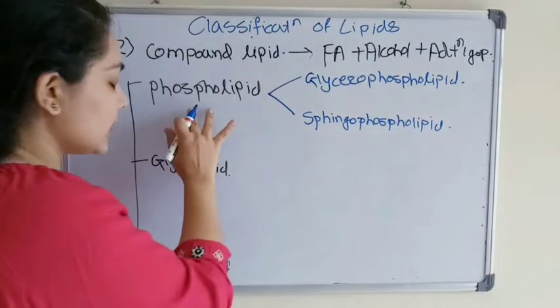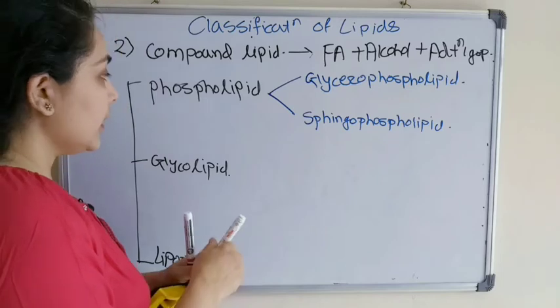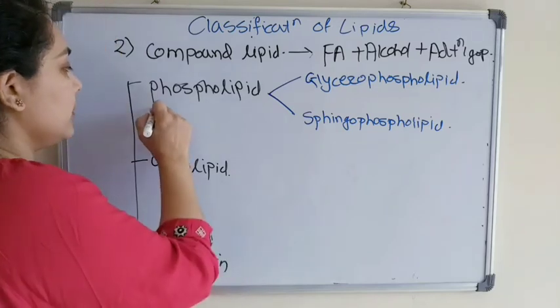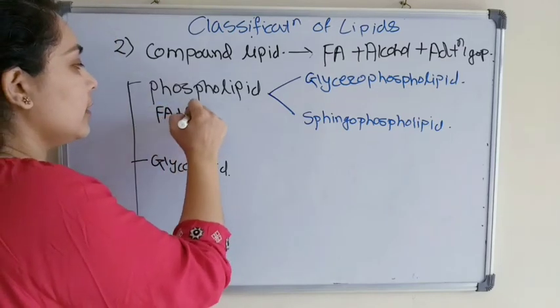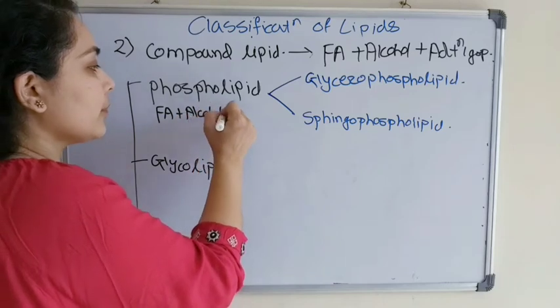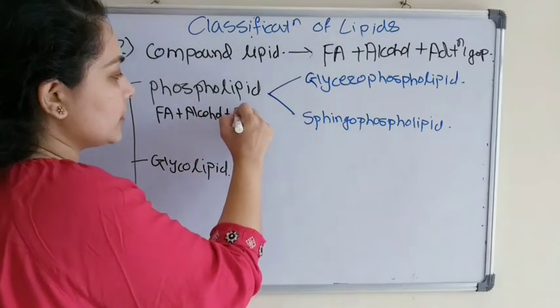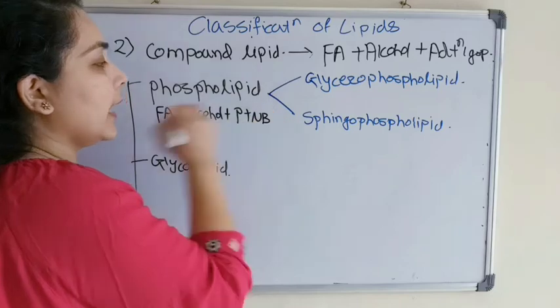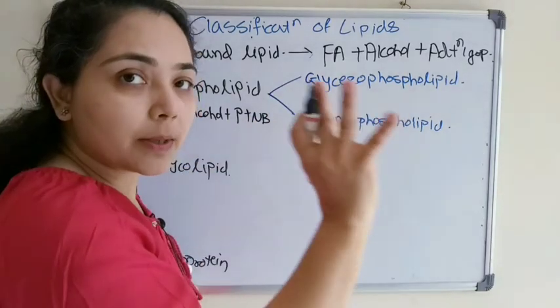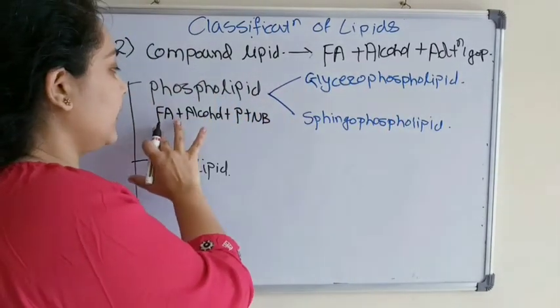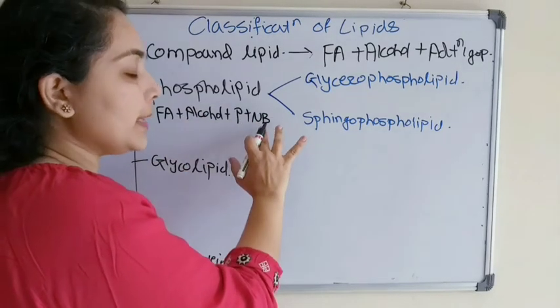What is the basic structure of phospholipid? In a phospholipid, fatty acid, alcohol plus phosphate group plus nitrogenous base. Okay, so this is the basic structure of phospholipid: fatty acid, alcohol, phosphate group and nitrogen base.